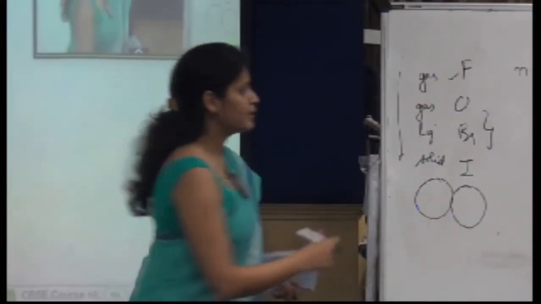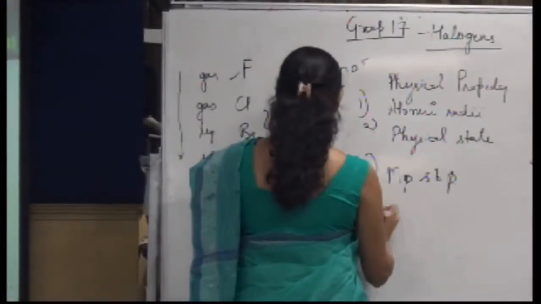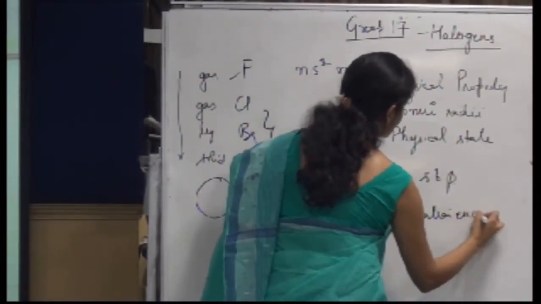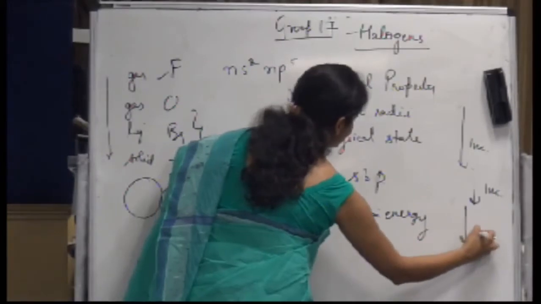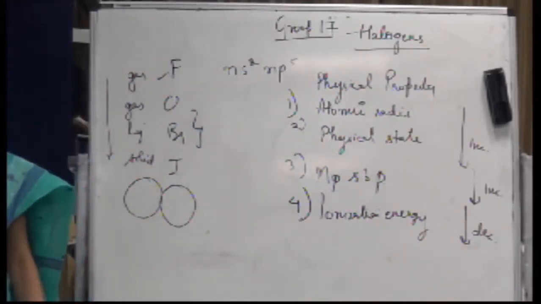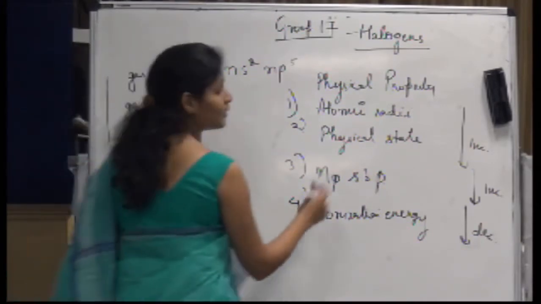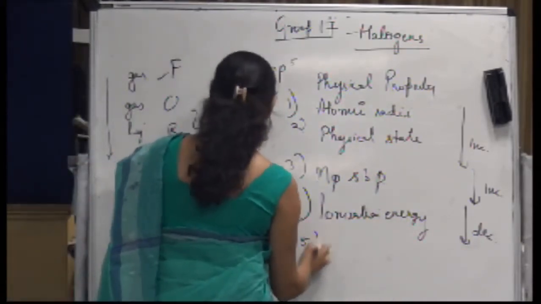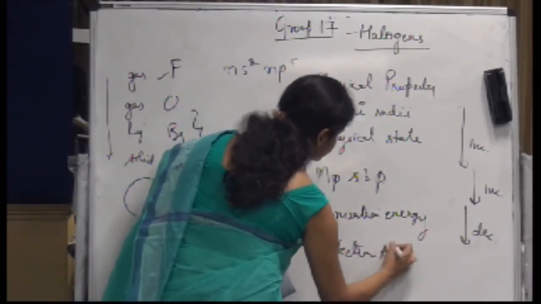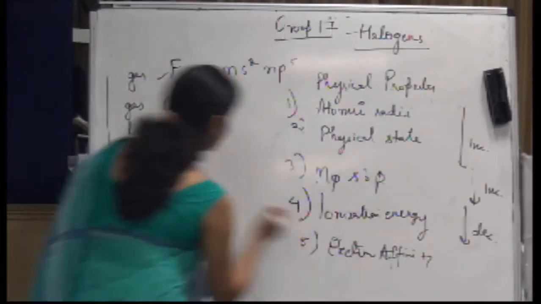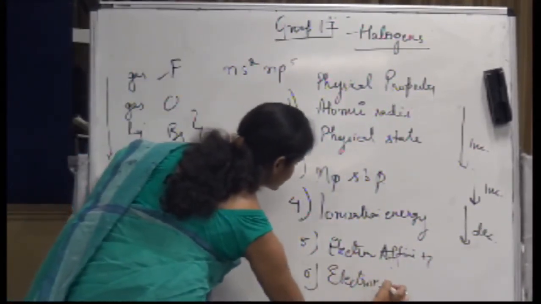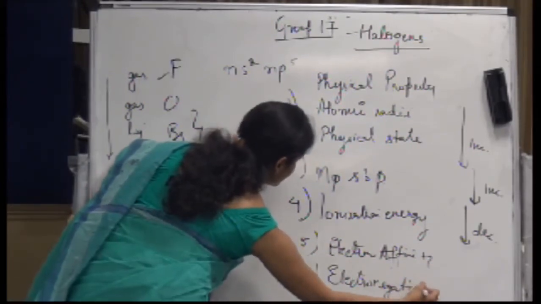Alright. What is the fourth property? Ionization energy. What is the trend for the ionization energy? It will decrease down the group, because the number of shells increases, which are away from the nucleus, and hence the effective nuclear charge will decrease, and hence the ionization energy will decrease. What about the electron affinity? I know about the electronegativity. First, let me take the electronegativity. I have discussed this in the previous class although. What is the trend for the electronegativity?